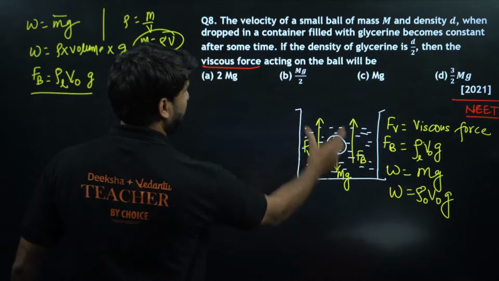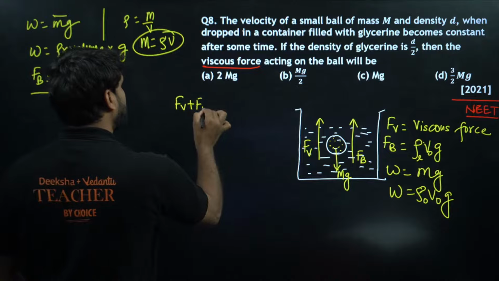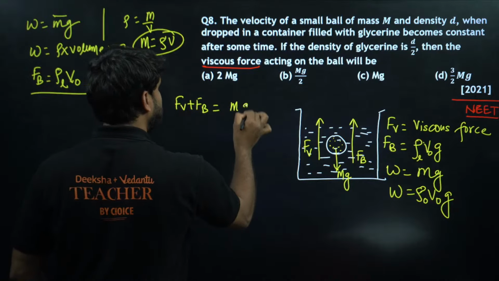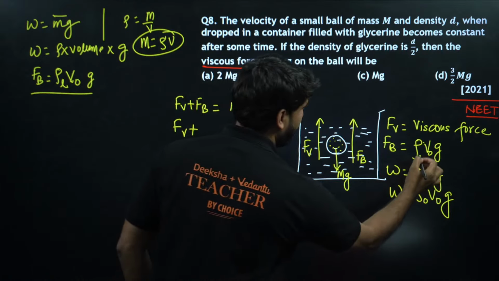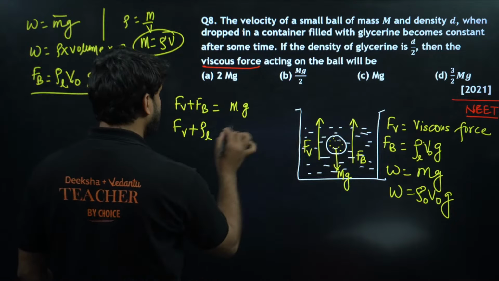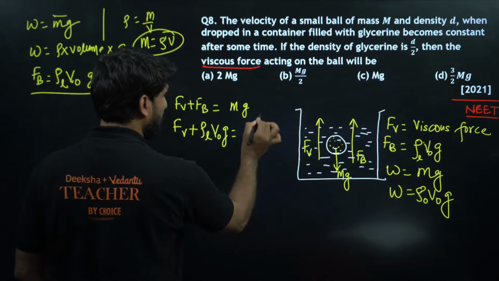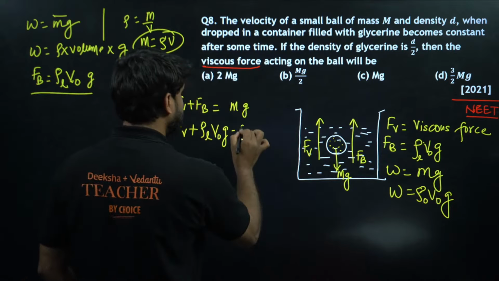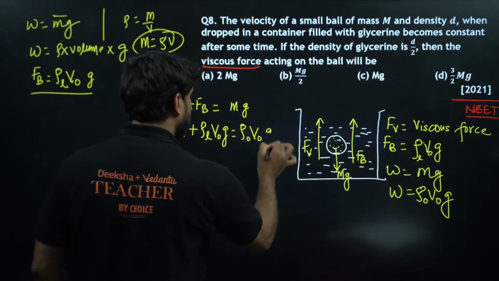Now two forces are acting in upward direction, one is in downward direction, so we can write Fv plus Fb is equal to mg. Viscous force we don't know, but Fb is equal to rho L, density of liquid, into volume of object into g, and mg is equal to density of object, volume of object into g.